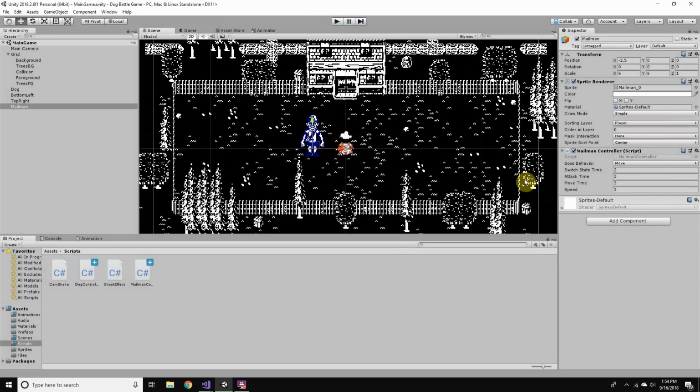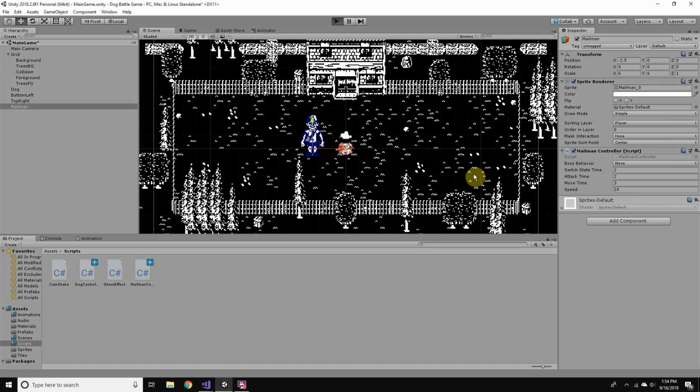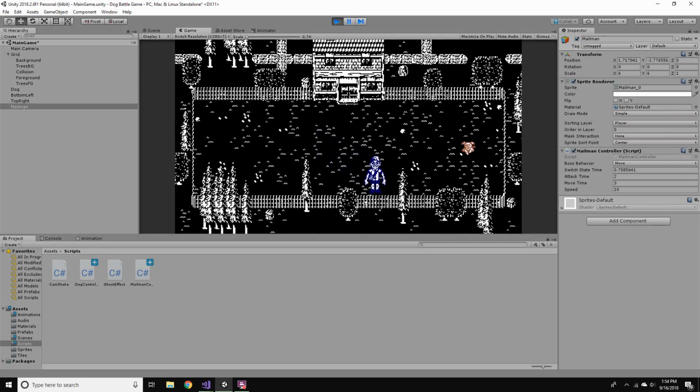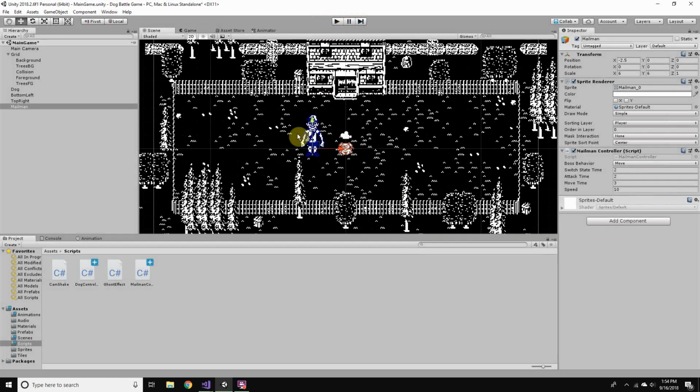A couple things: the speed is really small, so I'm going to boost that up. And as you can see, it's moving, but it's not staying within the bounds.